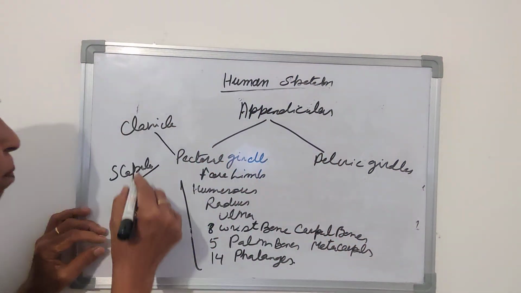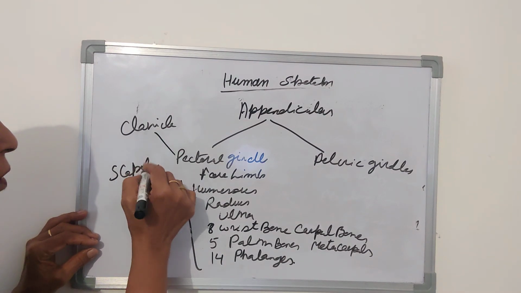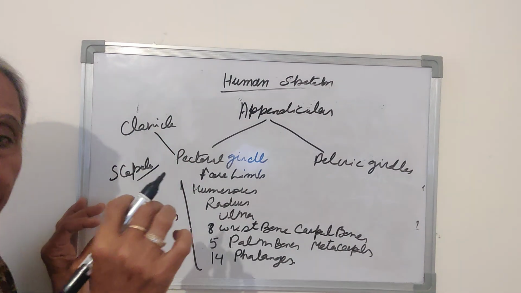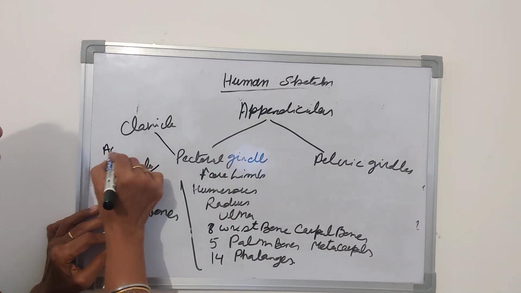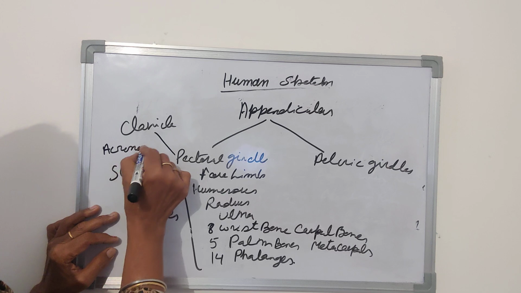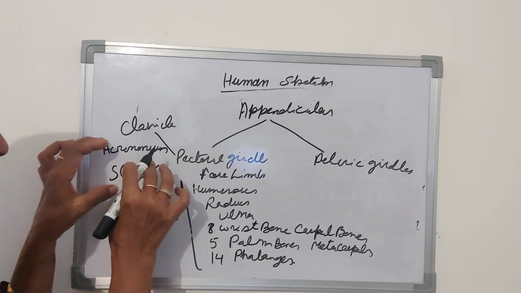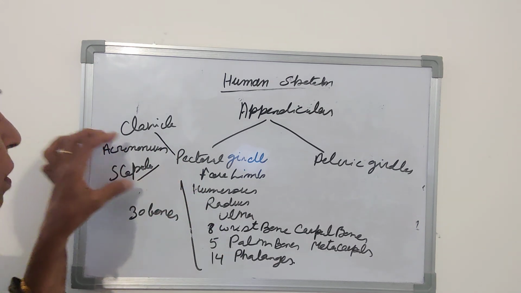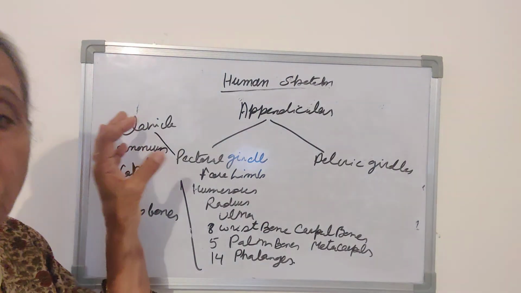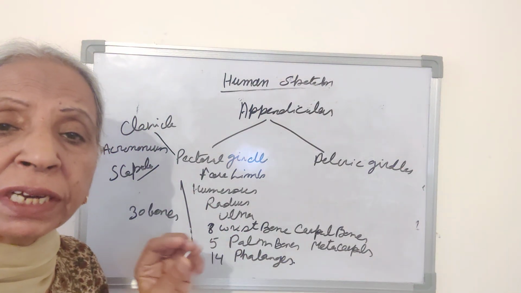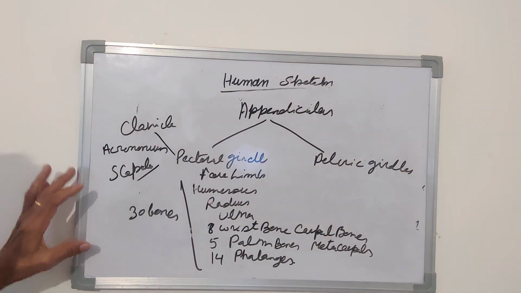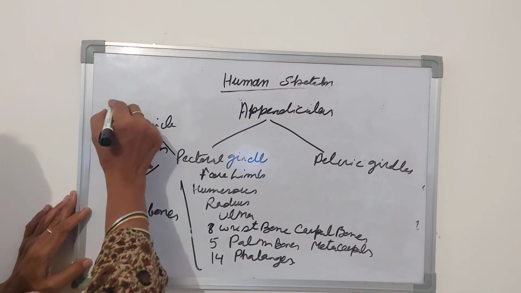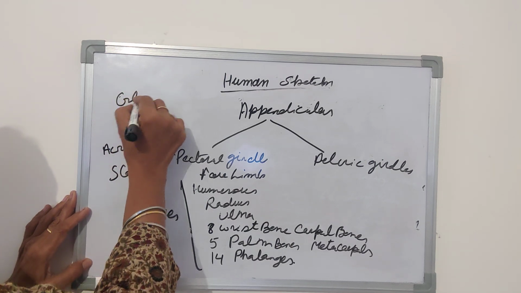And in the scapula there is a projection present, which is called the acromion. In the acromion there is a depression, to which the humerus is articulated, and this is called the glenoid cavity.